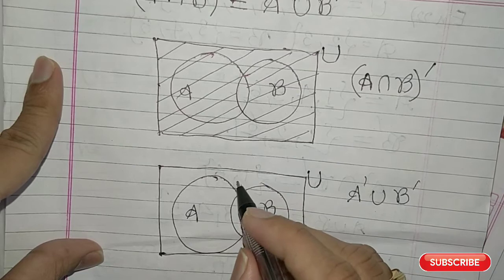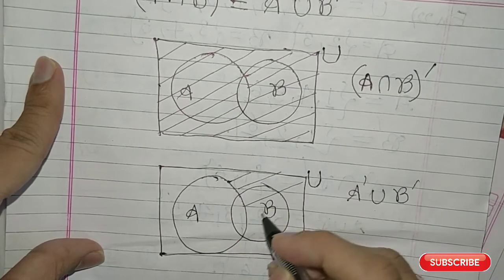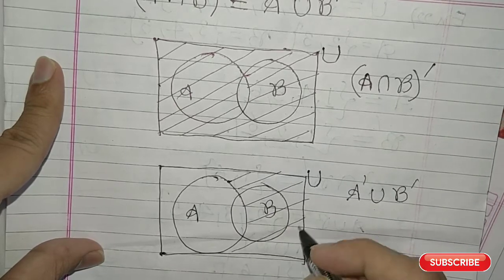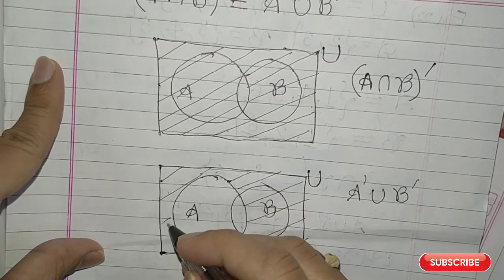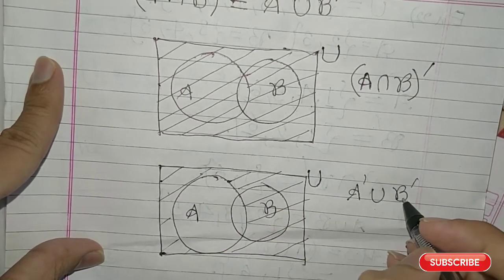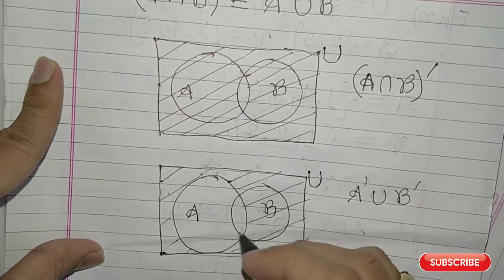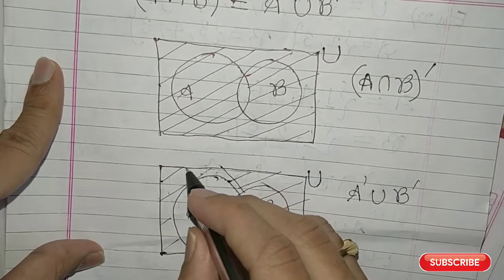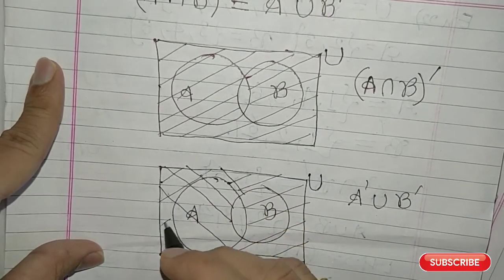A complement is the region which is outside the set A. So that is this, all this. Now you look at the set B complement. B complement is all the region which is outside the set B. So that is this region.